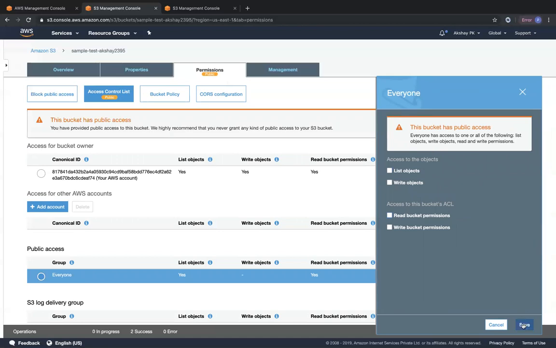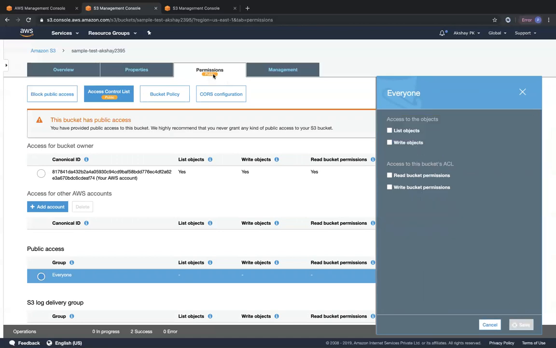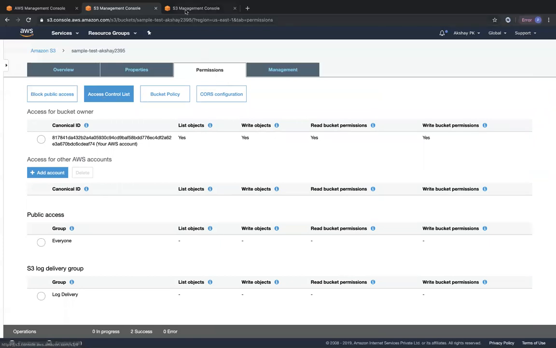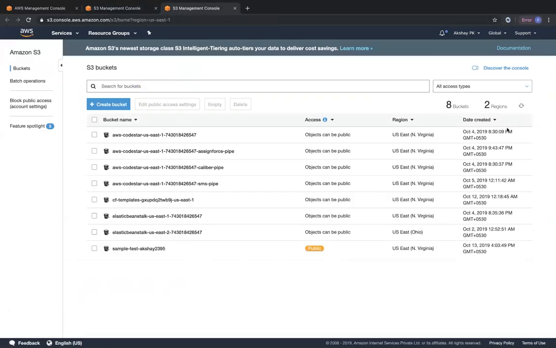And automatically you can see it will revert back to being not public. Okay. So you can just refresh over here. It will revert back to being objects can be... okay, I think it will take a little bit of time. We'll just come back to the screen again.